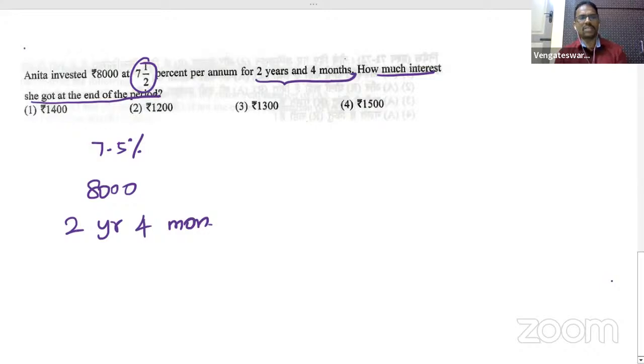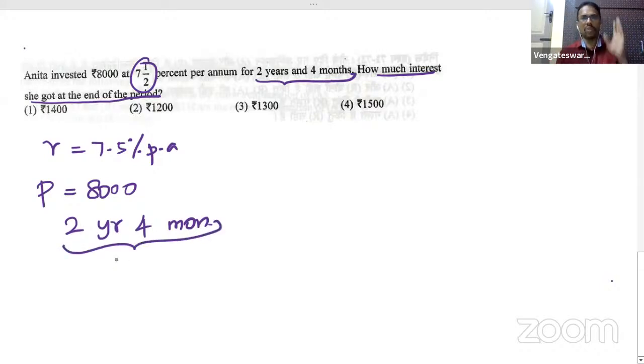Very simple question. Again, it's a game of finding the percentage value carefully. There are formulas to calculate this, but I would like to approach this question with the usual concept. By conceptual way, we'll try to address this question. My money, what I'm investing, is 8,000. We call this my principal amount. And the rate of interest is 7.5% per annum. That is, for 1 year, the interest is 7.5%. Now we have to find the interest not for 1 year, but for 2 years and 4 months.